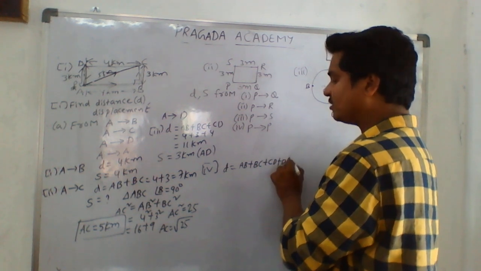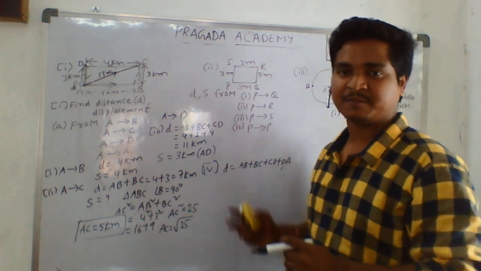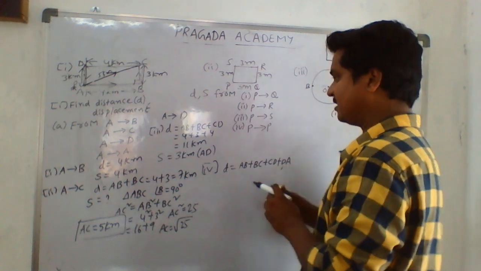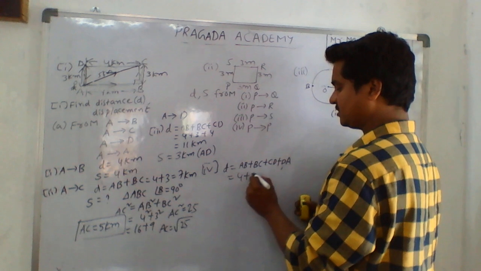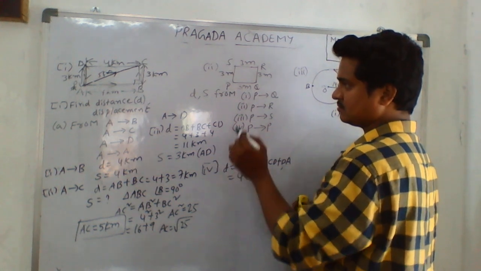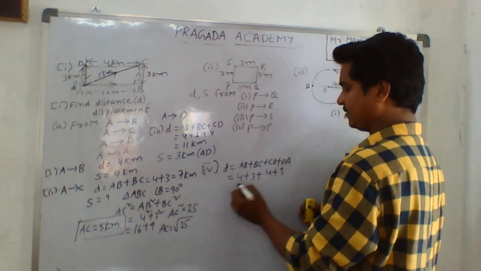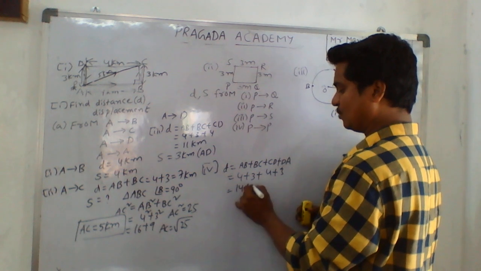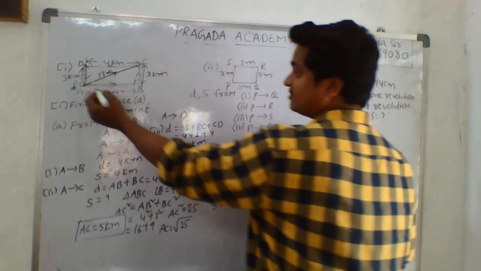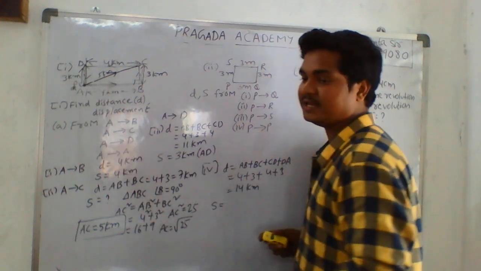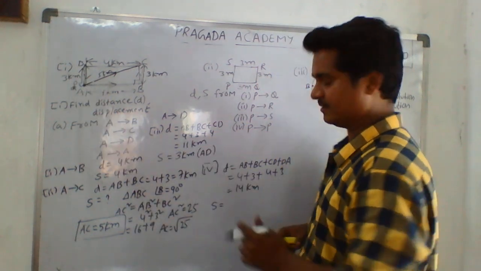Why? Because according to the definition, distance is the actual path traveled by a body, say the car. So the distance is 4 plus 3 plus 4 plus 3, 7 plus 7, 14 kilometers. What is the displacement? Displacement becomes 0, because the initial point is A and the final point is also A.